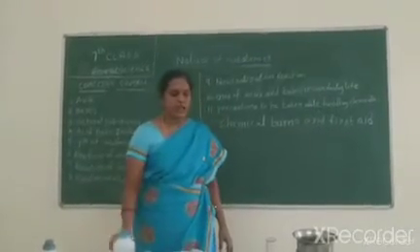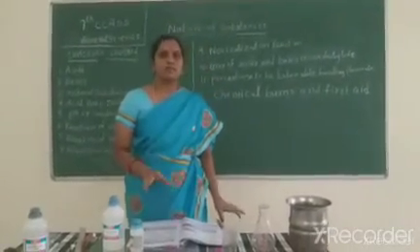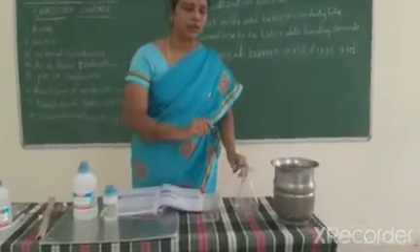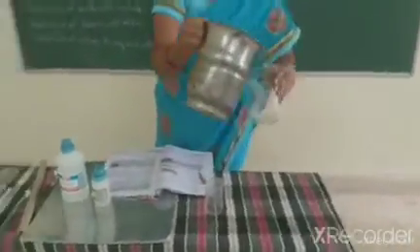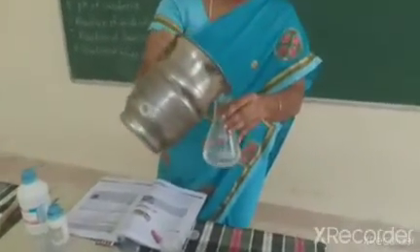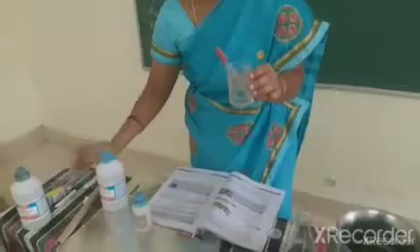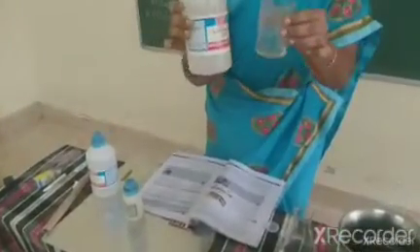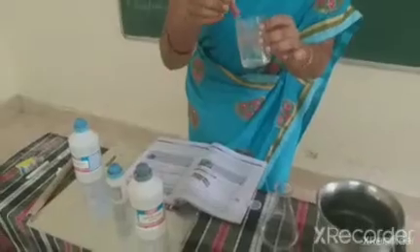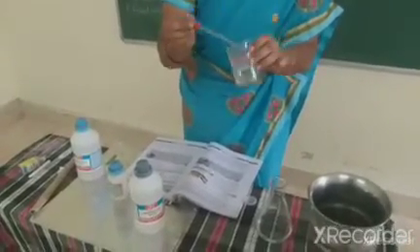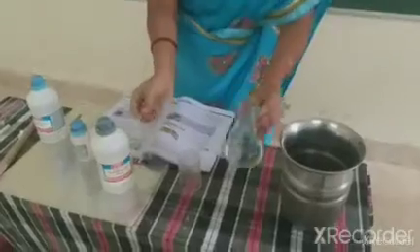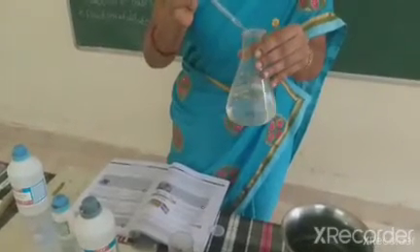First, how to dilute the acids. You can do a small activity. First, we take water in a conical flask. This is an HCl solution, hydrochloric acid. I take it in a beaker, and take this acid in a dropper. One drop is mixed in the water, mixed in the water and stirred.